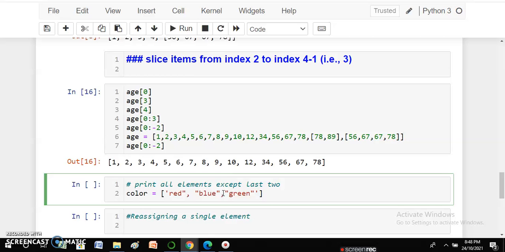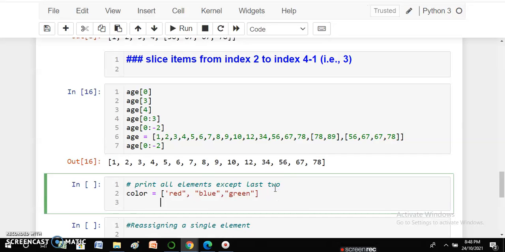So there are three colors. And print all the elements except the last two. So what will we write? We will write color, square brackets, from 0 till, we don't want the last two elements, so from 0 to minus 2.